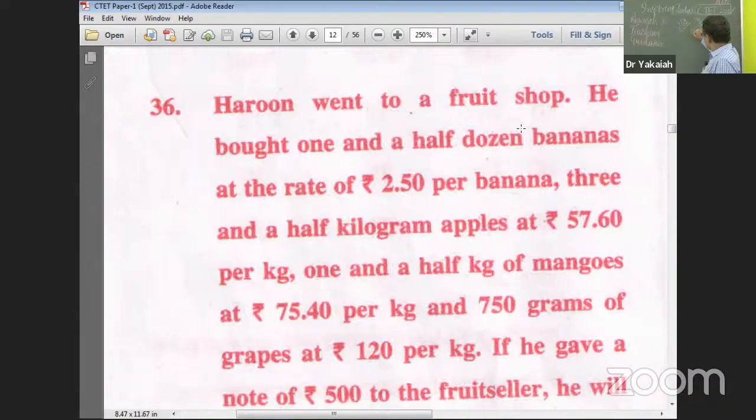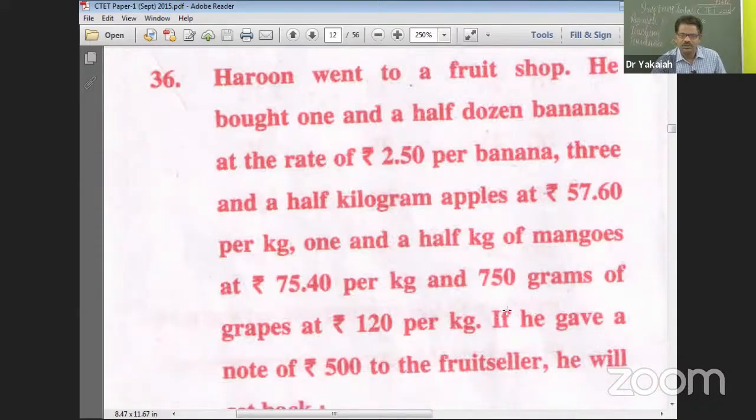So bananas are 45 rupees, plus what else has he taken? Let us see. 3.5 kilograms of apples at 57.60, so 57.60 into 3.5, and you will get the second one. And then the third: 1.5 kilograms of mangoes at 75.40, so 75.40 into 1.5.